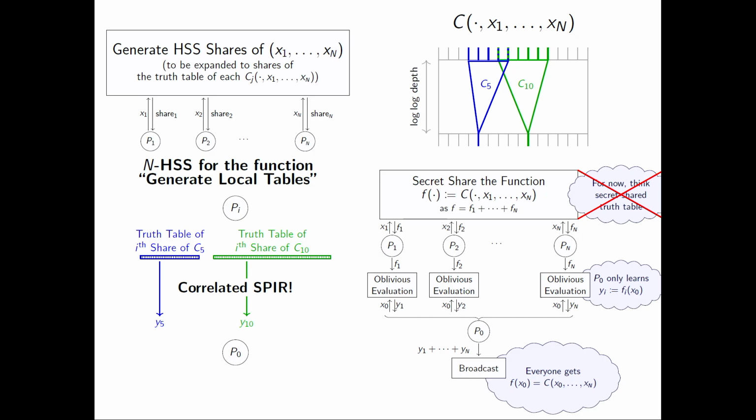And this is essentially how n-party HSS and the two-party primitive of correlated SPIR allows you to not require FHE while doing sublinear secure computation for log-log depth circuits. Now, if you wanted to, you could try and parse this and try and identify where the n-party FSS with log-log depth evaluation, whatever we talked about in the first part of this talk, is. But you can also see this as a direct and standalone construction.